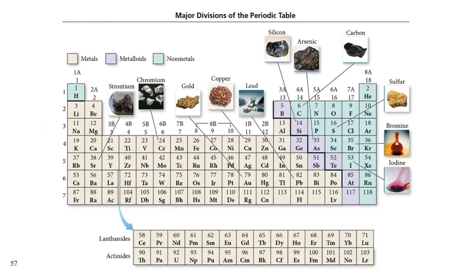Another interesting thing is we see this arrow here, and this row is called the lanthanides, and then we've got the actinides. If you look at the atomic numbers here, lanthanum is 57, and next to it is hafnium, 72. That's not in order, is it?